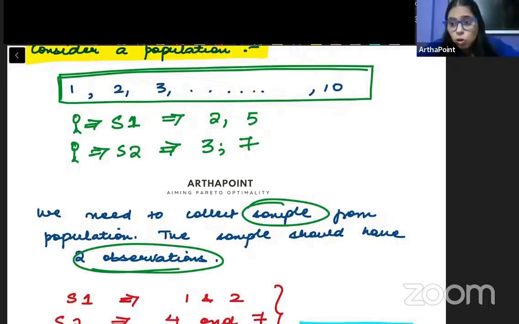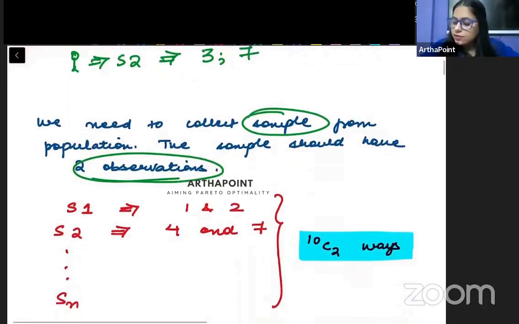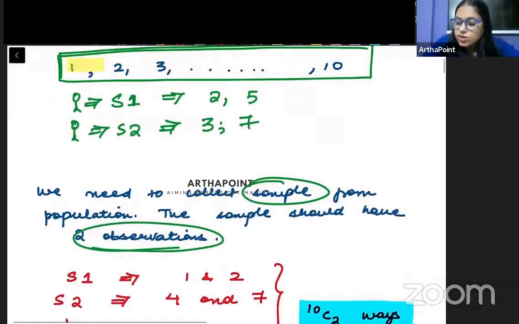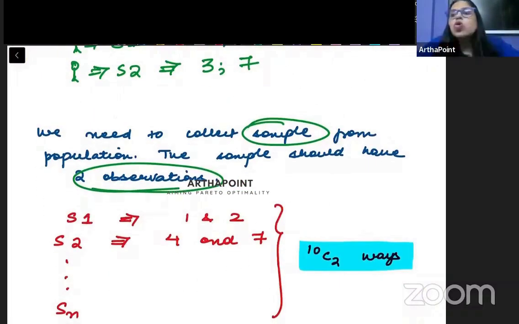They can choose any 2 observations. So therefore, this will become a random process in itself. क्यों random हो गया? Because out of the 10 observations, I am asking you to choose any 2 observations, and hence the randomization will be involved.